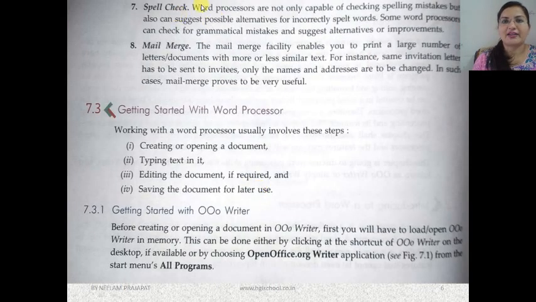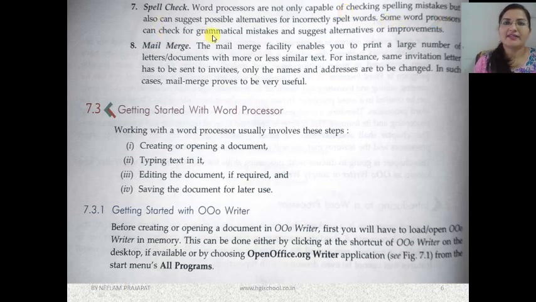Then spell check. Word processors are not only capable of checking spelling mistakes, but can also suggest possible alternatives for incorrectly spelt words. Got it? It automatically checks the spelling mistakes, and apart from that, it also provides various similar spellings that we can choose from.